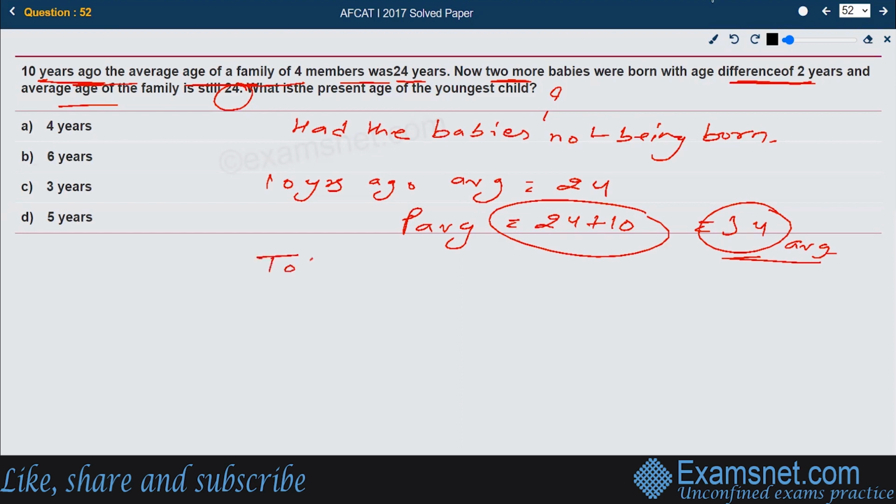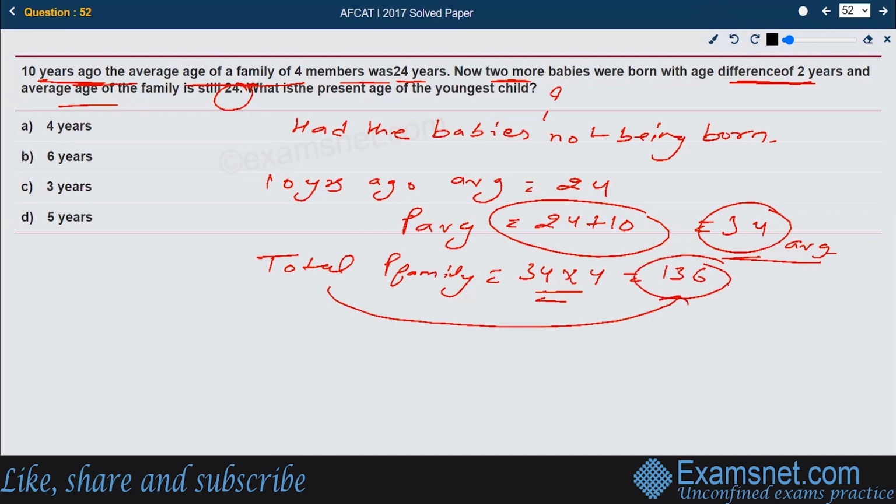So what is the total of the present family's age? The total is always the average into the total number of people. So that is 34 into 4, and that sums up to 136. So this is the total family age without the babies. Now let us find out the case with the babies.